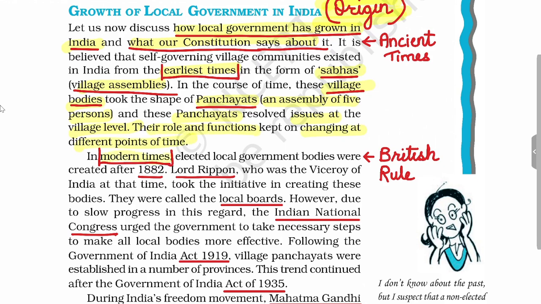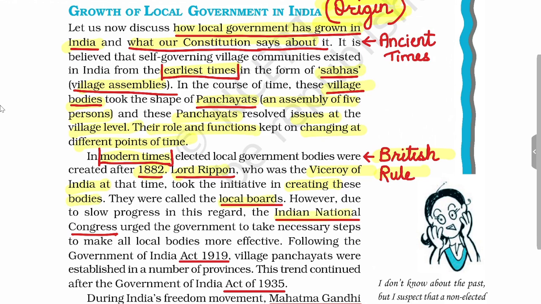Then in modern times during the British rule, these local government bodies were again created in 1882. Lord Ripon, who was the then Viceroy of India, took a very good initiative of creating this body and making them active. He created local boards, but there was slow progress in this regard.